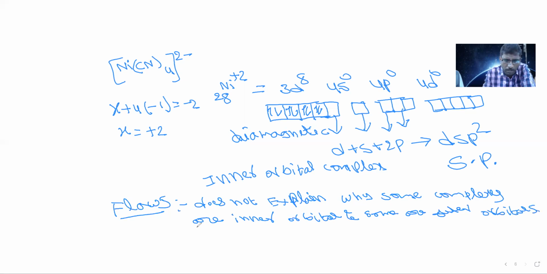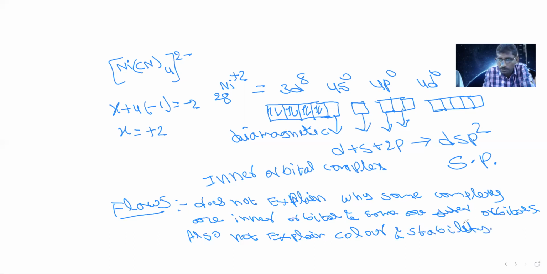So that is the drawback. Also, it does not explain color. Only magnetic nature is explained; it does not explain color and stability of the complexes. So these are the drawbacks of valence bond theory. It only says some are outer, some are inner, but why some are outer and why some are inner is not explained. That means why some electrons are paired and some are not paired. Color is also not explained, stability is also not explained.